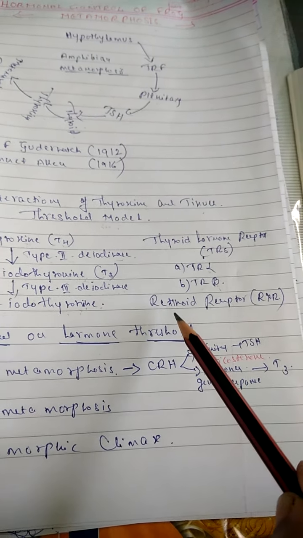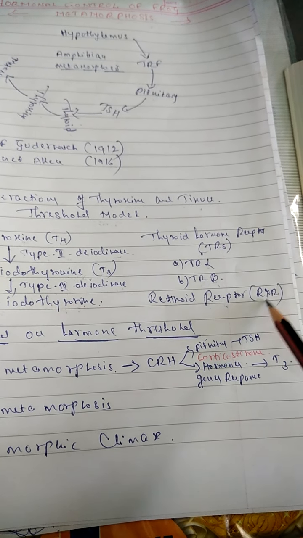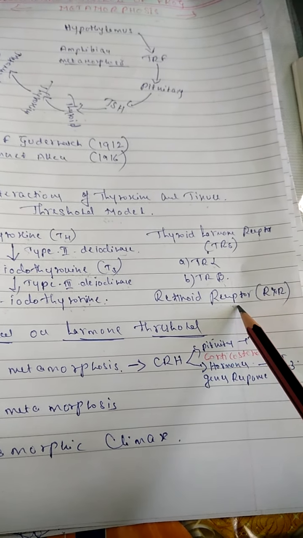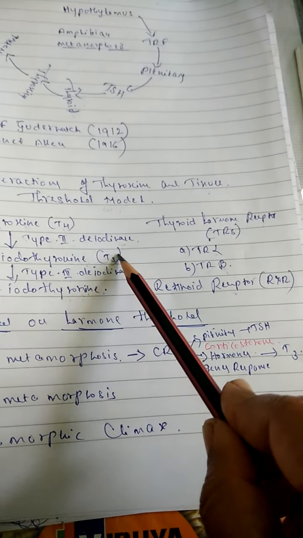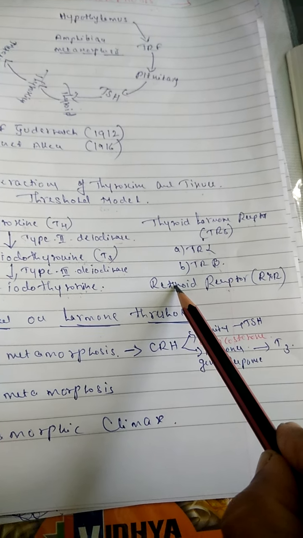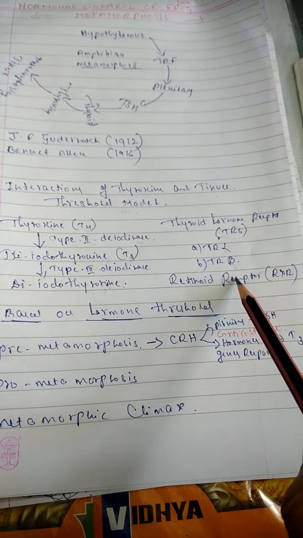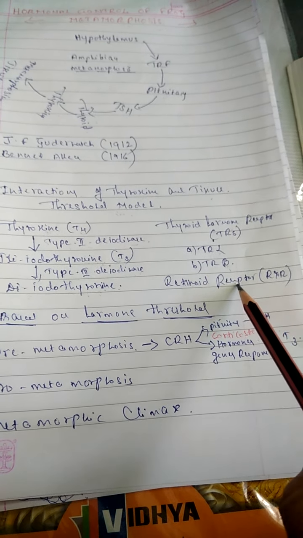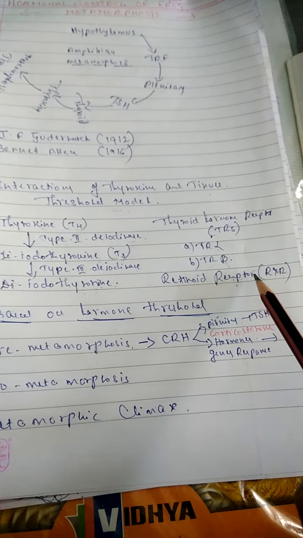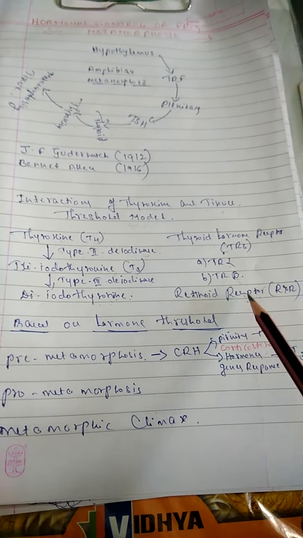Next, another one is the retinoid receptor, which we have mentioned as RXR. The retinoid receptor is bound by the T3 hormone, and at the time of metamorphic climax it does the function of repressing transcription, acting on transcription repressor genes at the stage of metamorphic climax.